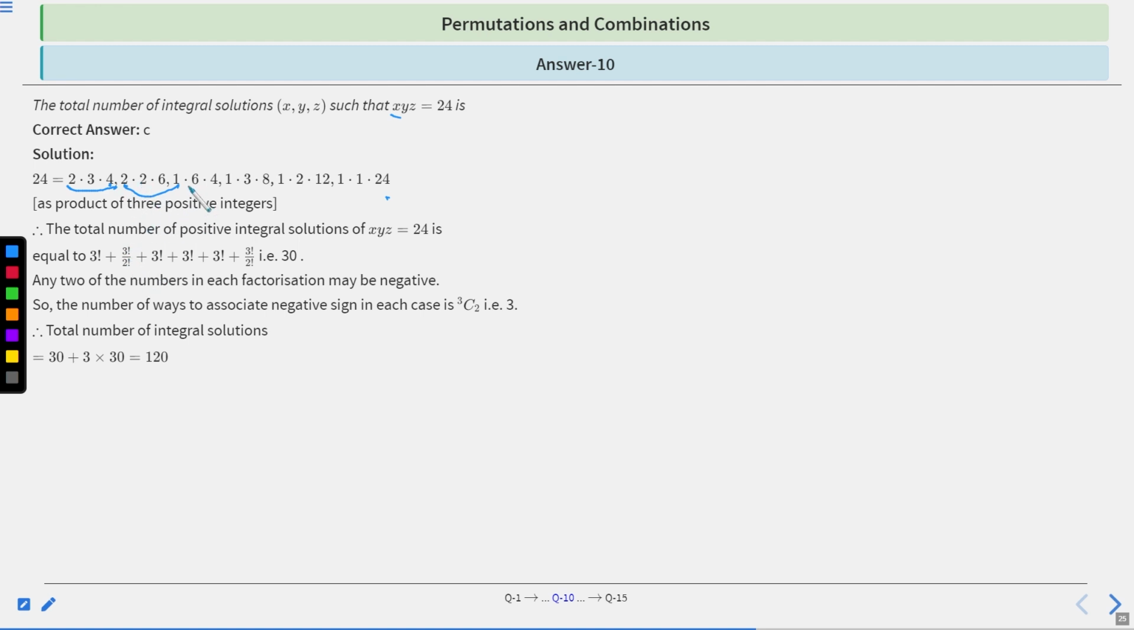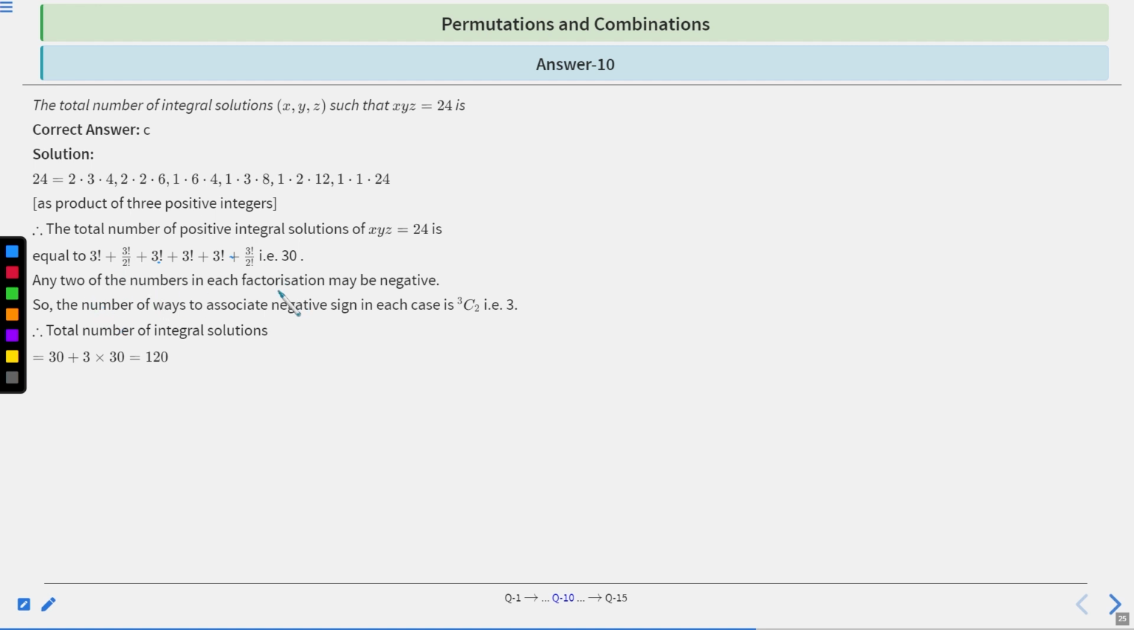Now we can take 1, 6, 4, again 3 factorial. Now 1, 3, 8, again 3 factorial. Now we can take 1, 2, 12, which is again 3 factorial. Now we can take 1, 1, 24, which is 3 factorial upon 2 factorial, right? So the answer is the summation of all these, which is 30.